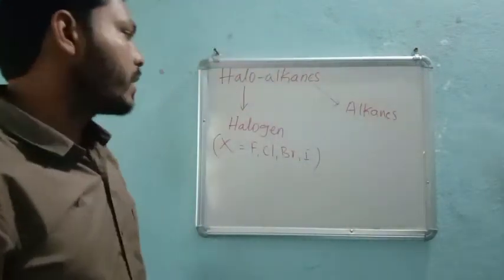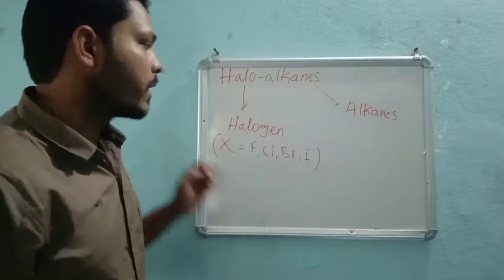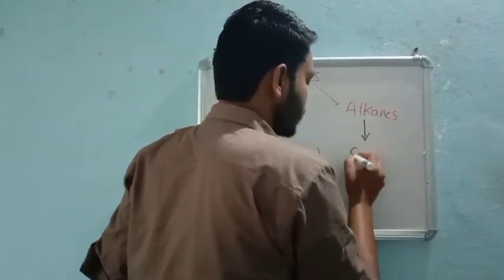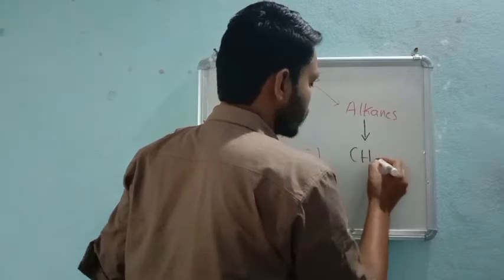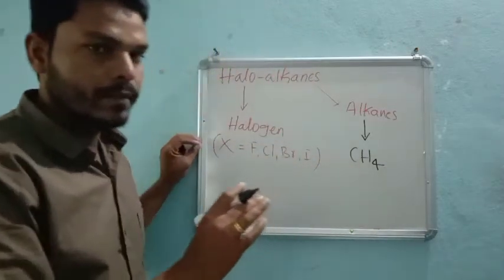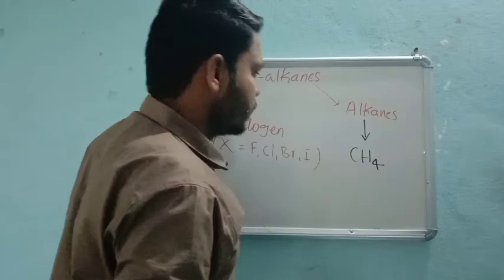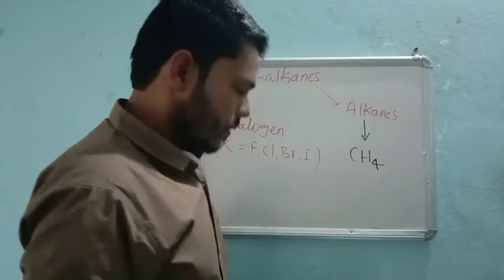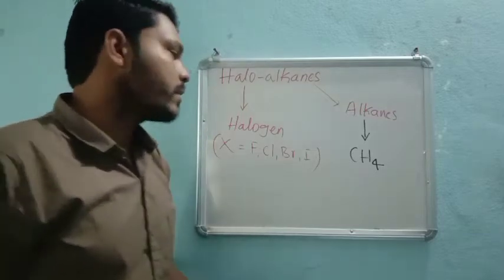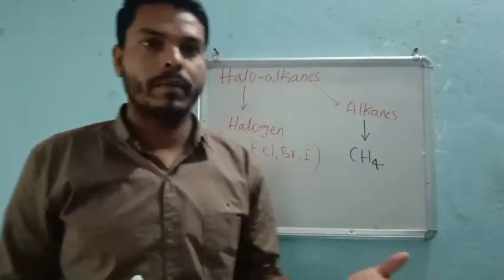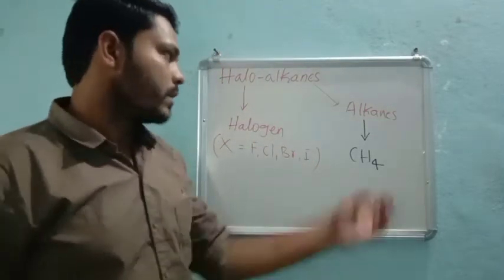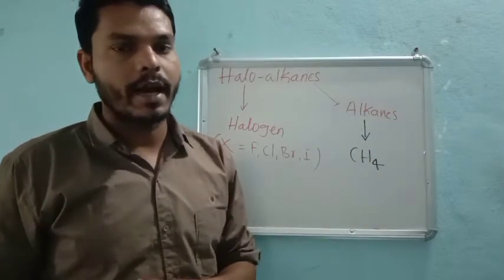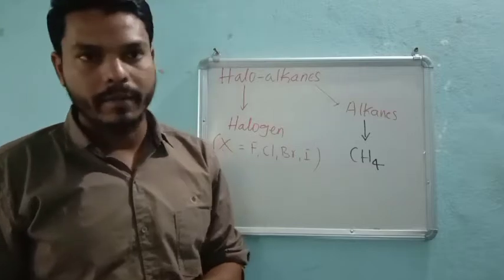And now alkanes. Alkanes are nothing but what? CH4 groups, complete alkanes. In the first year itself, we categorized these organic compounds into 3 categories: alkane, alkene, and alkyne.